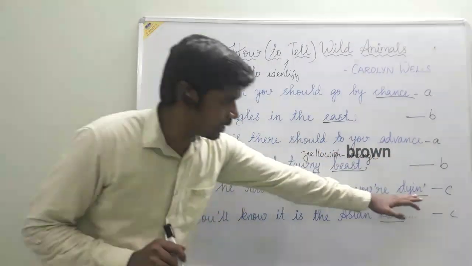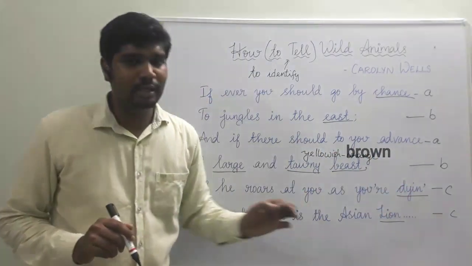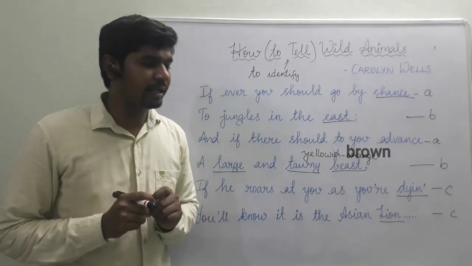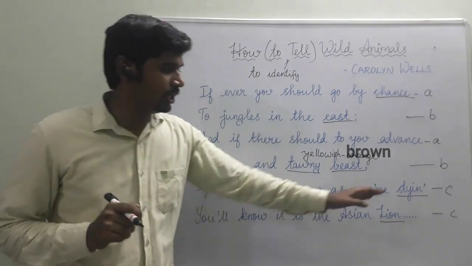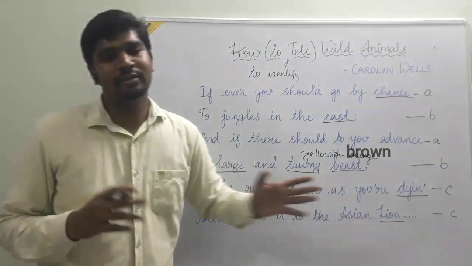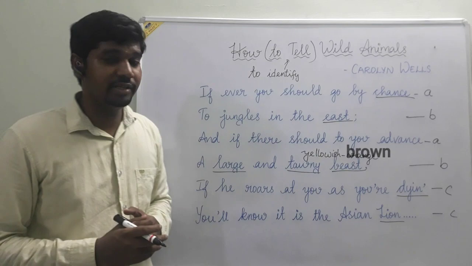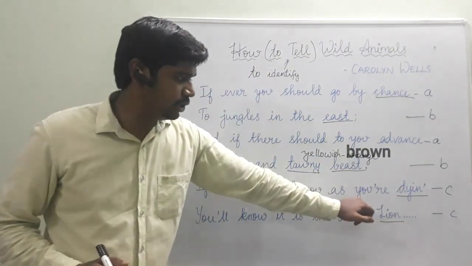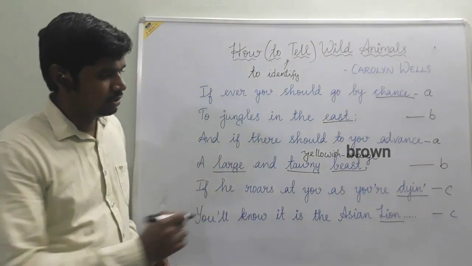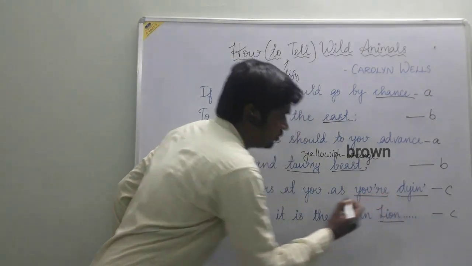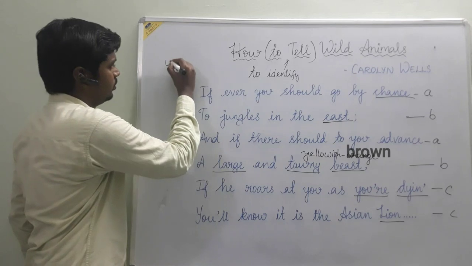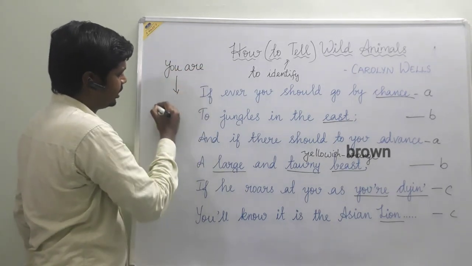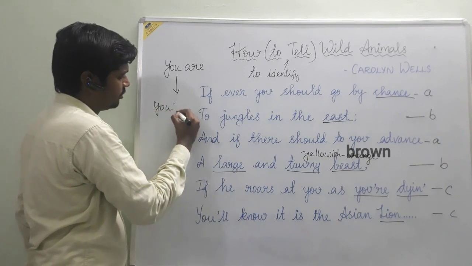So now just let us read this word, dying. Instead of saying it as dying, it can be read as dyin', so that it sounds similar to the word lion. So that is the reason why the contraction is used here. And here too contraction is used: you're, the contracted form of you are, apostrophe RE.